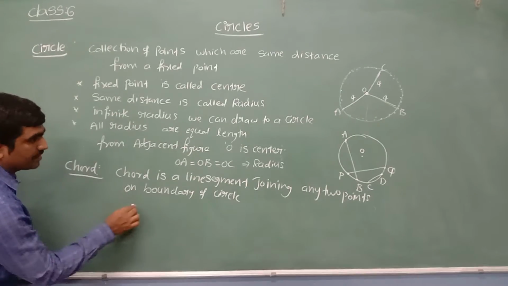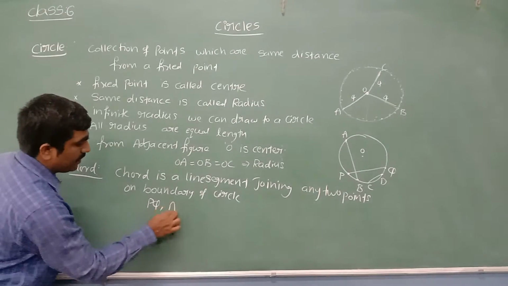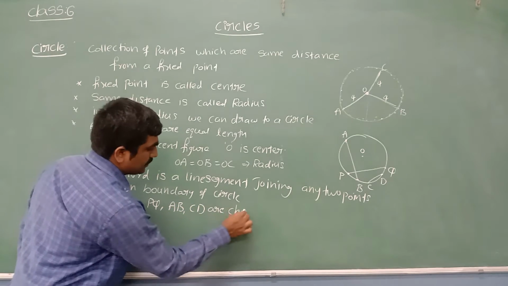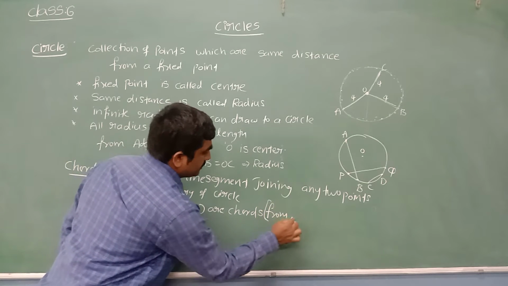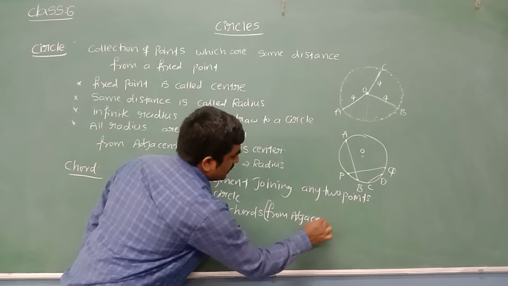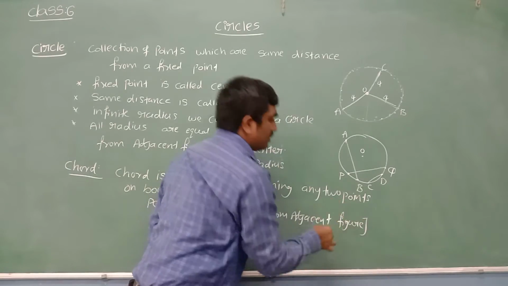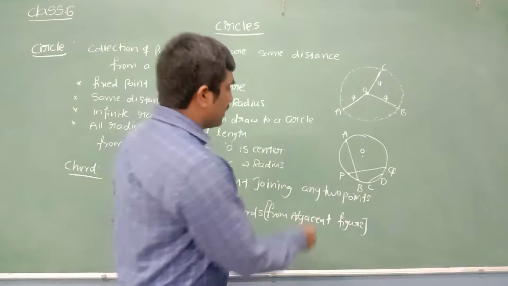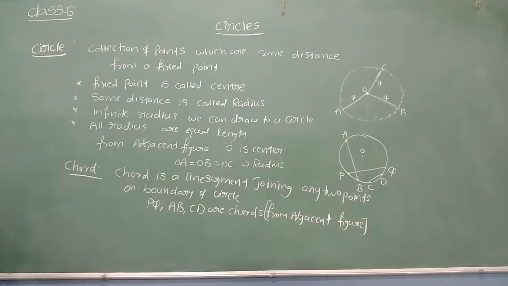From the adjacent figure we can say PQ, AB, CD are chords. In brackets I am writing, from the adjacent figure. From the adjacent figure I can say that these are chords. I said how many chords are possible? Let me draw one more. Take 2 points, join this. We can draw uncountable chords. Infinite chords we can draw to a circle.